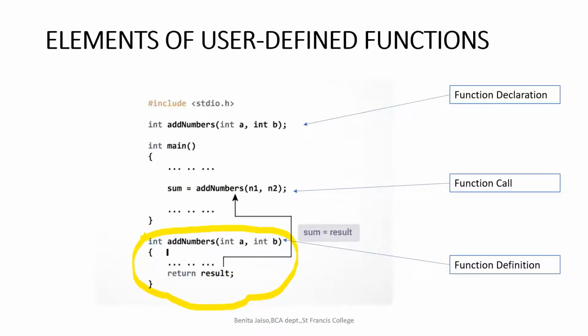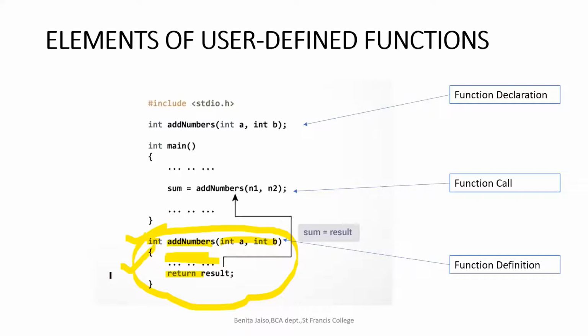What are the things that should be there for the function definition? Function name should be there. Function return type should be there. Function arguments, what we are passing with the data type, should be there. Got it? And then we should have the lines of statements to be executed. Whatever we give in this first line is known as the function header. Below, in the curly brackets, what we are delimiting and showing is the function body.